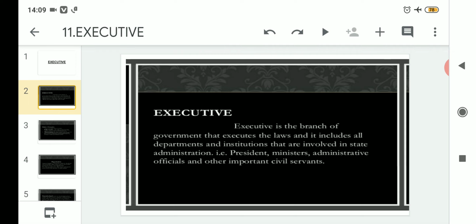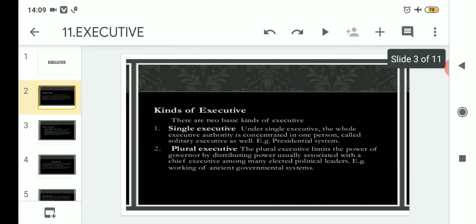It is related to the branch of government and it executes law, and according to that it includes all the elected, non-elected and civil servants in this executive. We have also read about the kinds of executive, which are two in number. One is single executive, where the whole authority of the executive is in the hands of a single person, for example the president, and this single executive can be seen in the presidential form of government.